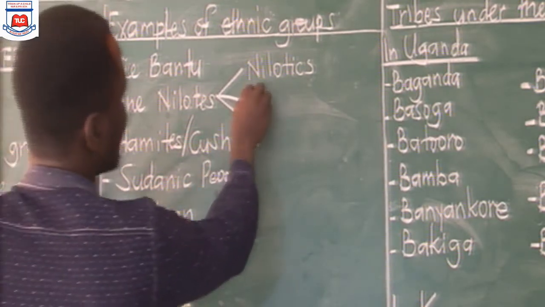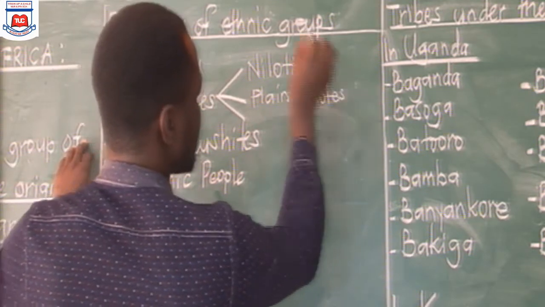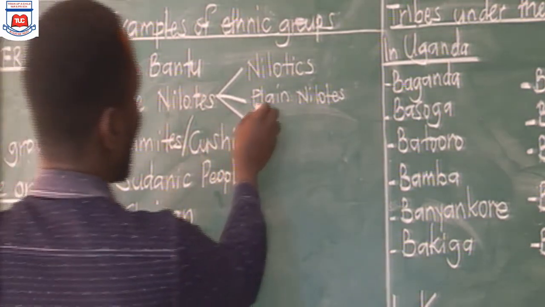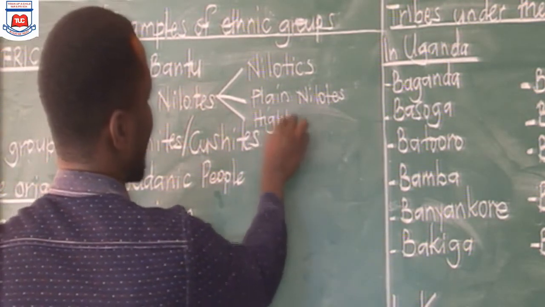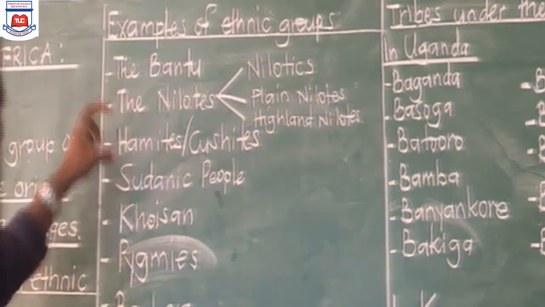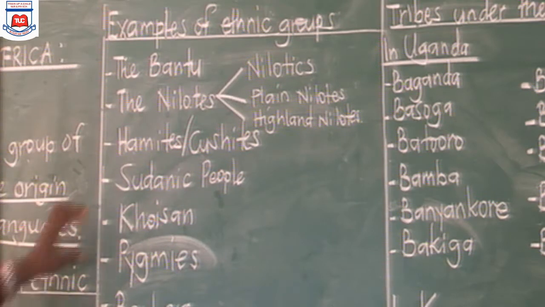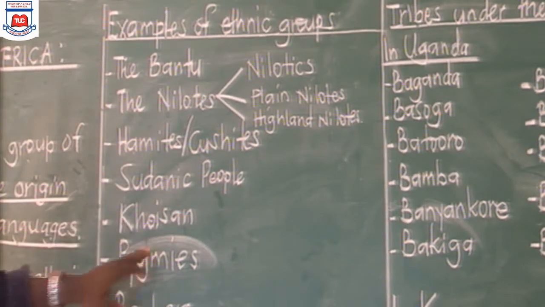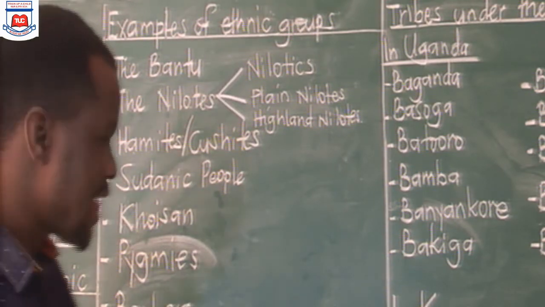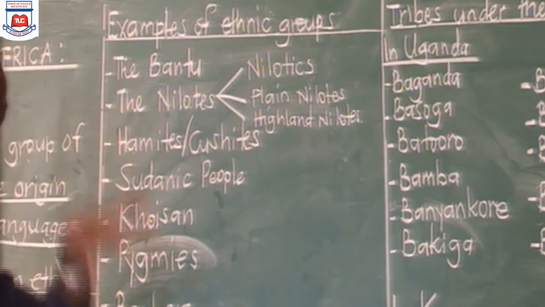Then we shall also have what we call Plain Nilotes, that we also call Nilohamites. Then we shall also have what we call the Highland Nilotes. So we continue going through others. We have what we call the Hamites, that we also call the Cushites. We have the Sudanic people, the Khoisan, the Pygmies, the Berbers, the Tuaregs, the Semites, and others. So these are, among others, the ethnic groups we have in Africa.